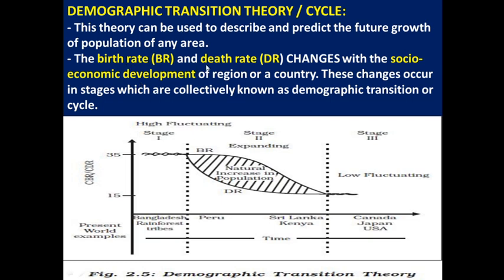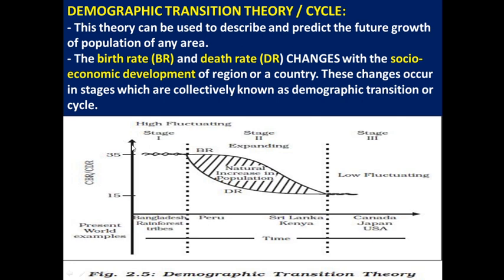So birth rate and death rate of a particular region or country change with development in the socio and economic conditions of that country or region. These changes occur in stages, which are collectively known as demographic transition theory or cycle. So this is the diagram of demographic transition theory or cycle.